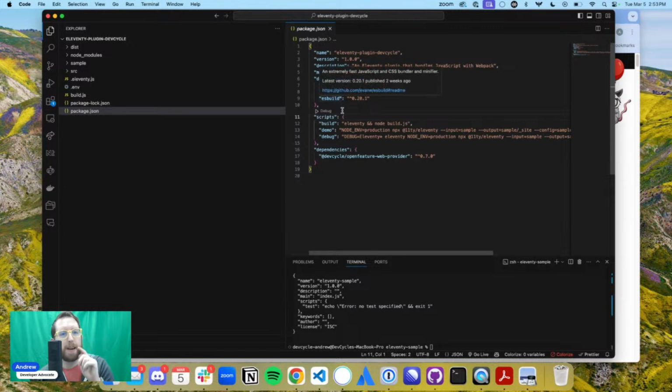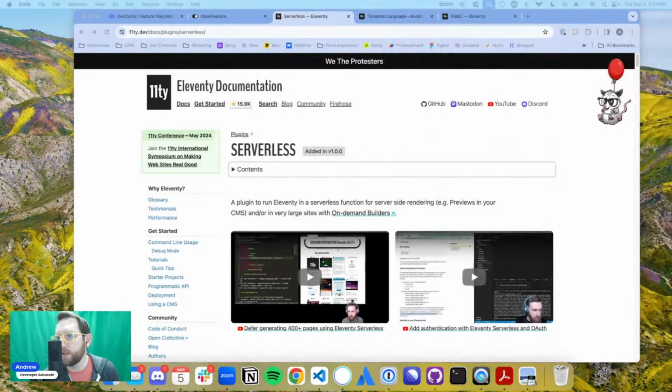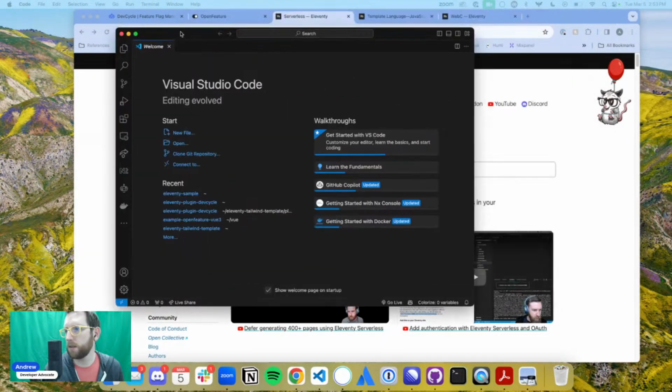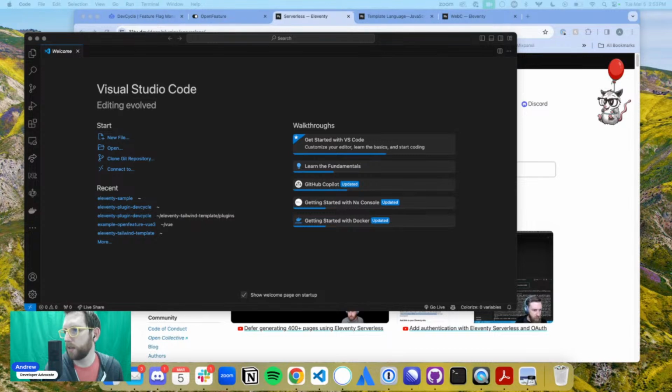So first things first. Maybe I'll pull this over here. I'm going to zoom in a little bit. We're going to build this from scratch, just so that you can go through the process with me. So let's go over here and open a new window. I think we're going to need to do Eleventy. We're actually going to need to go through the same process that we just went through before to build a plugin. And you'll see how the plugin setup actually works.